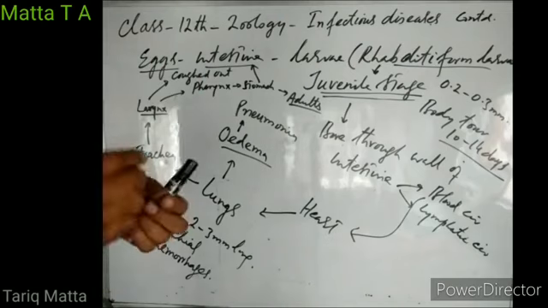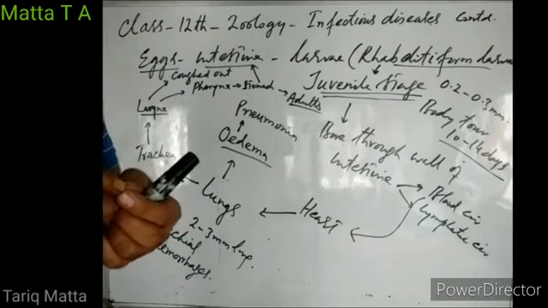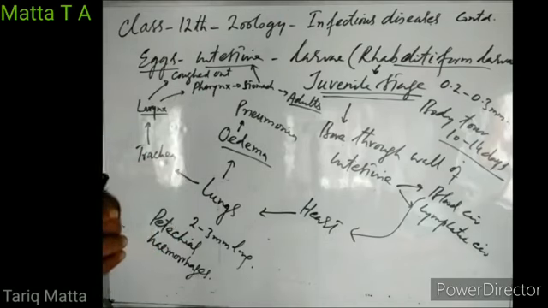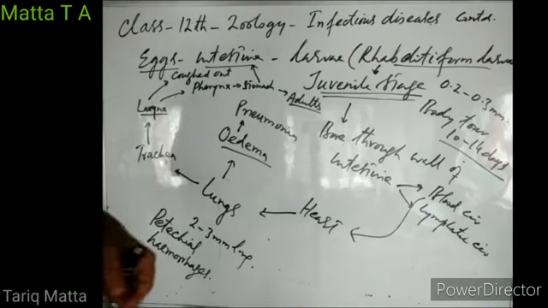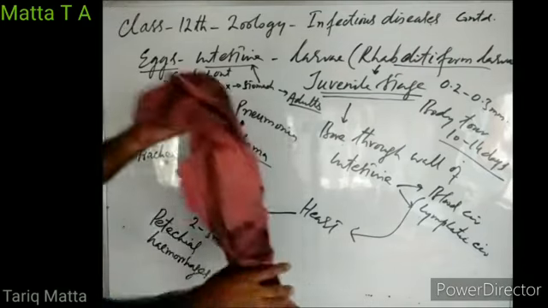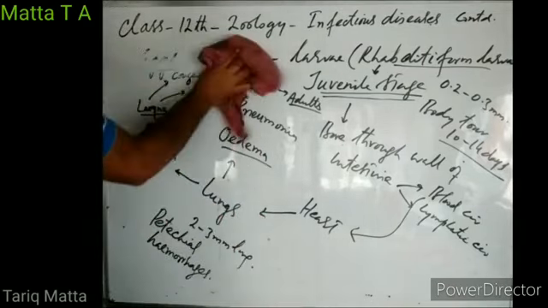Sometimes these larvae may enter into appendix, causing appendicitis, right? So they can damage different body organs, right? Larvae are more dangerous than the adult worms. Adult worms, they may cause enteritis, they may cause inflammation of the small intestine, but larvae can cause damage to any body organ. So that is about the symptoms of ascariasis.